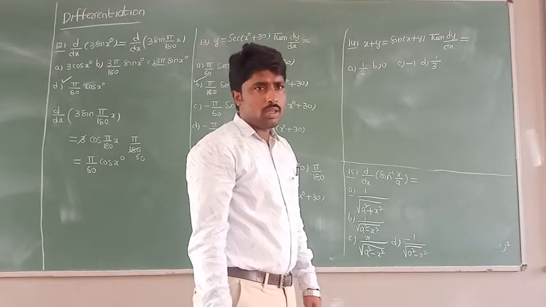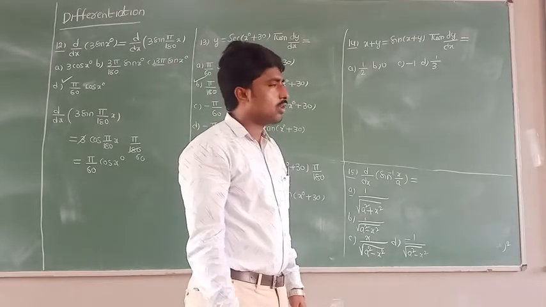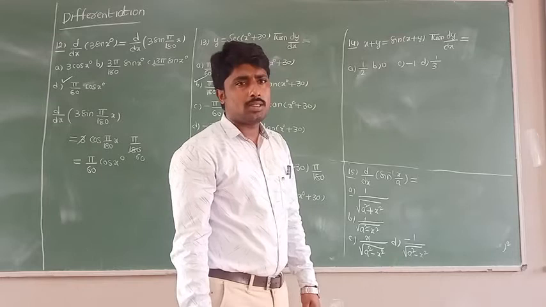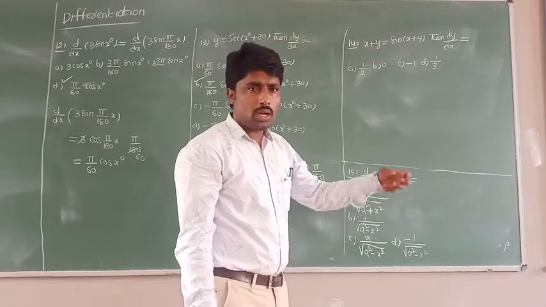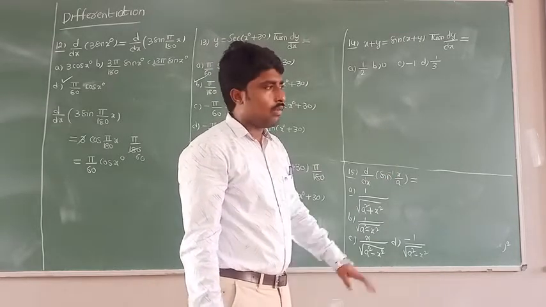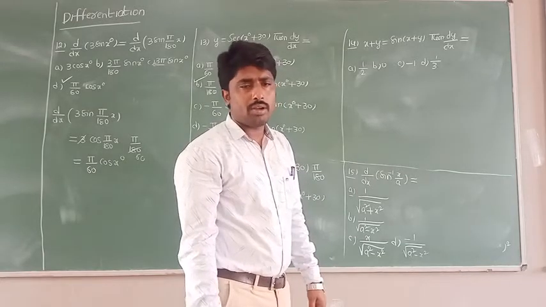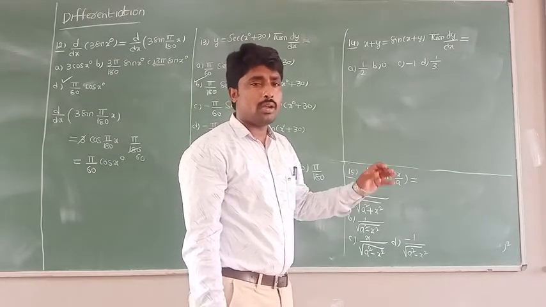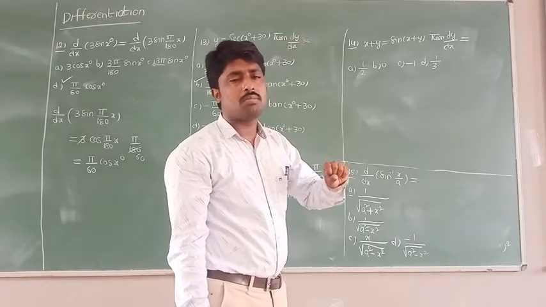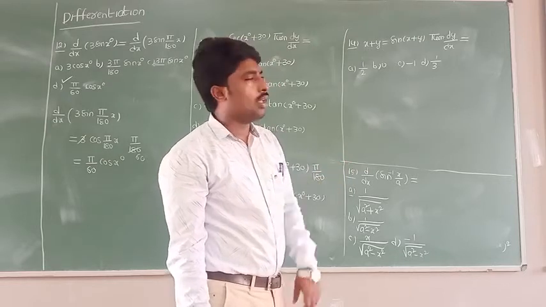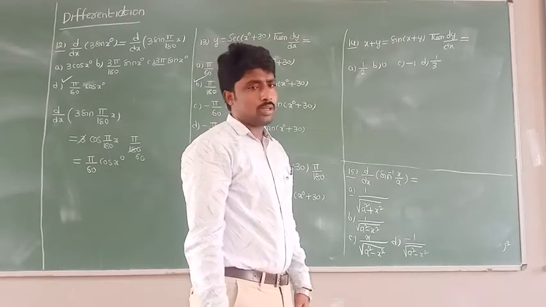Now all of you see here, they gave the function x plus y equal to sine of x plus y. This type of function you can call an implicit function, which means you cannot separate x and y terms. Whenever the combination of x and y terms is there, that time that function is called an implicit function. Is it clear everybody? Now we need to find out dy by dx.